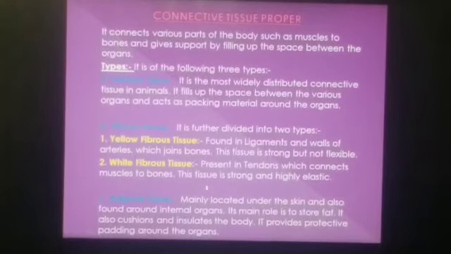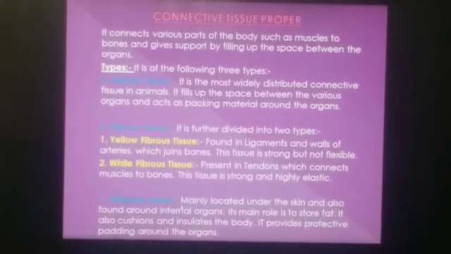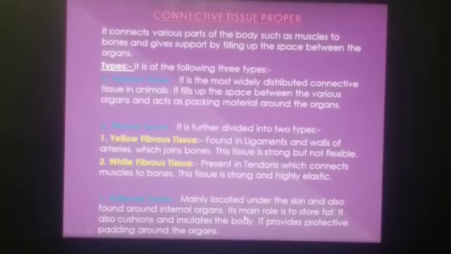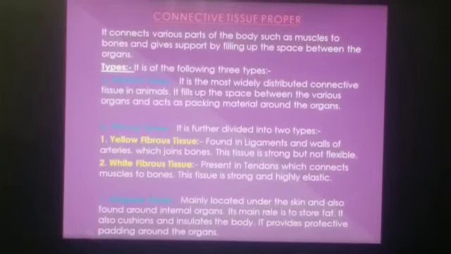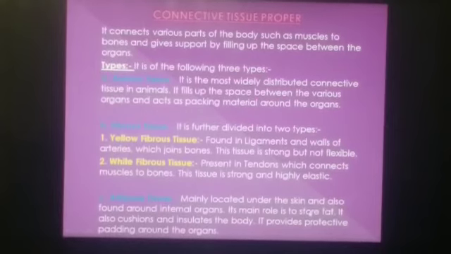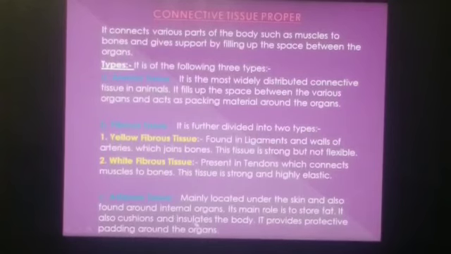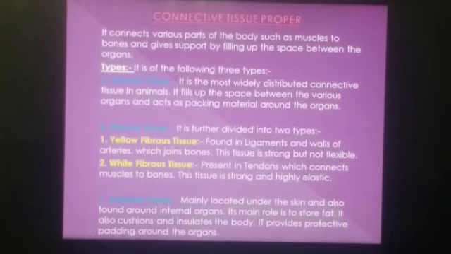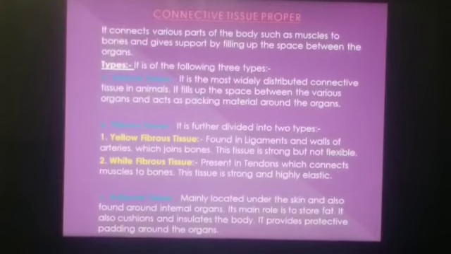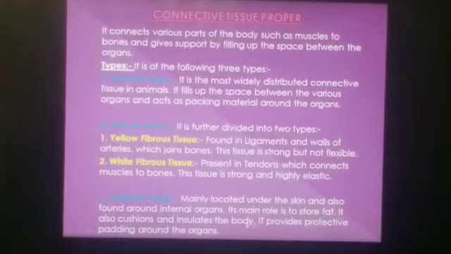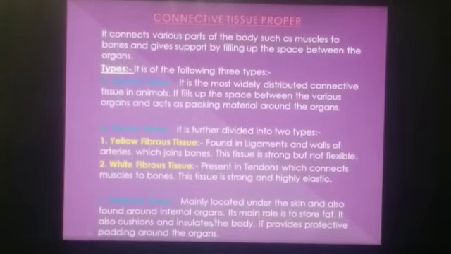Adipose tissue, mainly located under the skin and also found around internal organs. Adipose tissue's main role is to store fat and it also cushions and insulates the body. Means it gives warmth to the body. It provides protective padding around the organs.